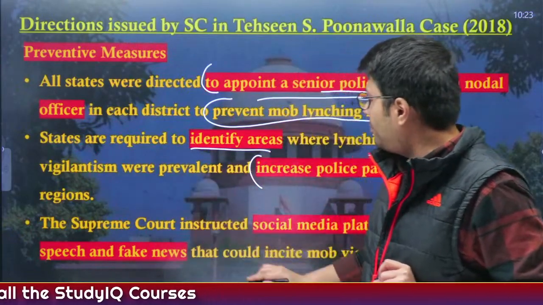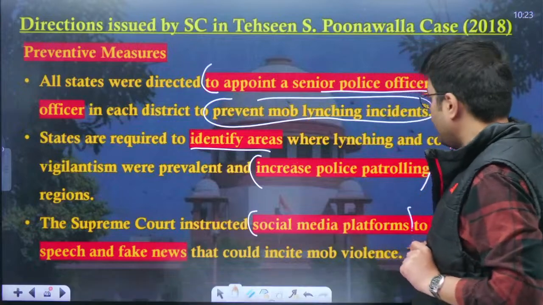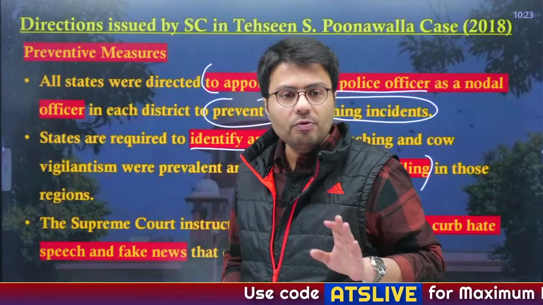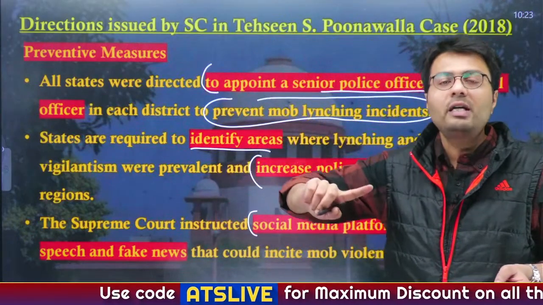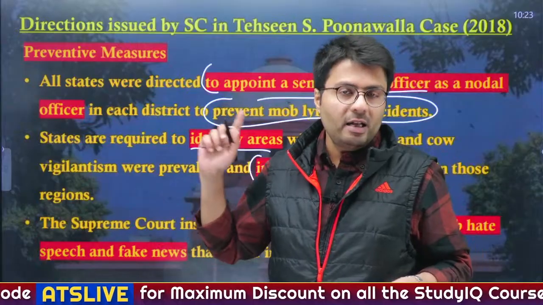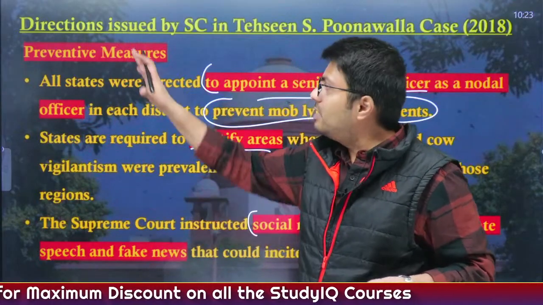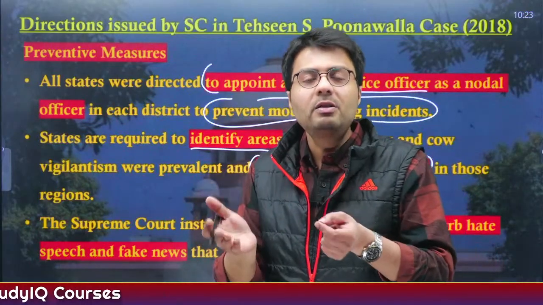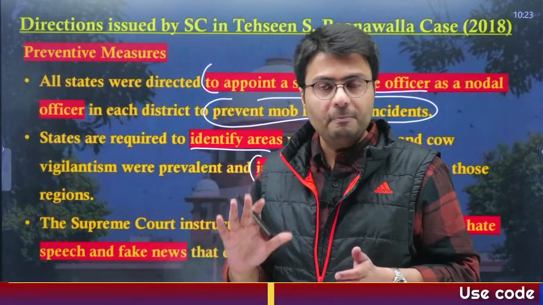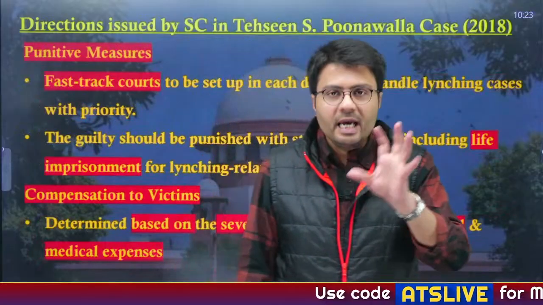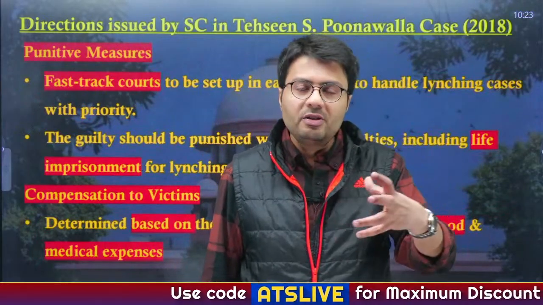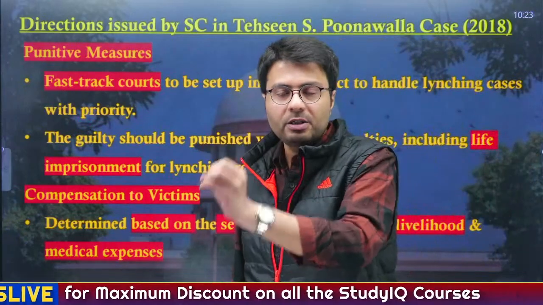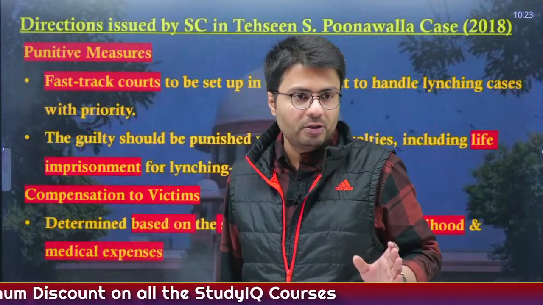Also, the Supreme Court of India has instructed social media platforms to curb hate speech and also the spread of fake news, so that fake news cannot ultimately result in mob violence or mob lynching incidences. So these are preventive measures that need to be taken beforehand, so that mob lynching incidences do not happen at all. Now, in case, God forbid, certain mob lynching incidences happen anywhere, then you need punitive measures, that you need to punish the people who are responsible for such mob lynching incidences.